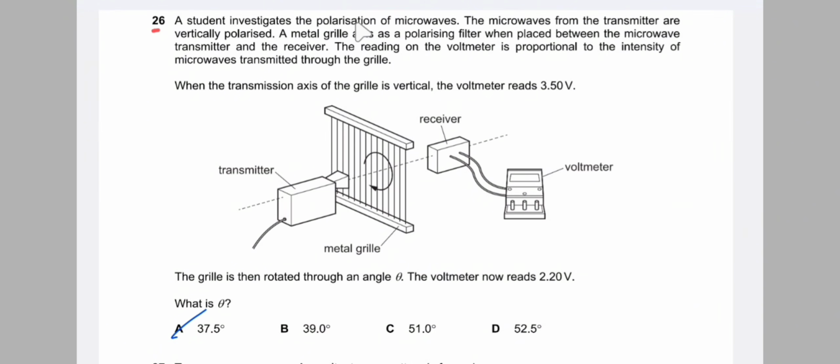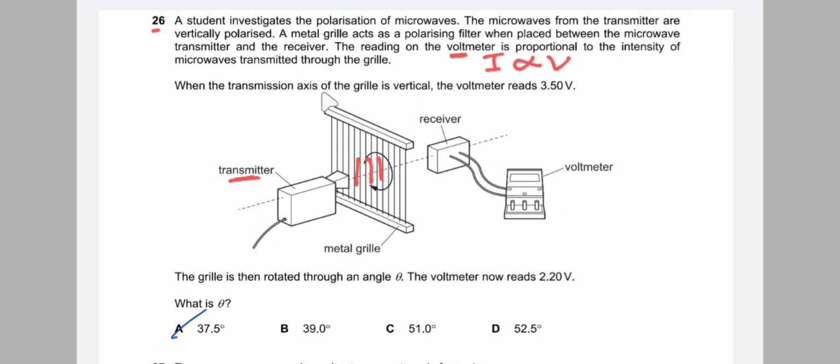26. A student investigates the polarization of microwaves. The microwaves from the transmitter are vertically polarized, and the metal grill is acting as a polarization filter when placed between the microwave transmitter and the receiver. The reading on the voltmeter is proportional to the intensity of the microwaves transmitted through the grill. So the voltage reading is proportional to the intensity.